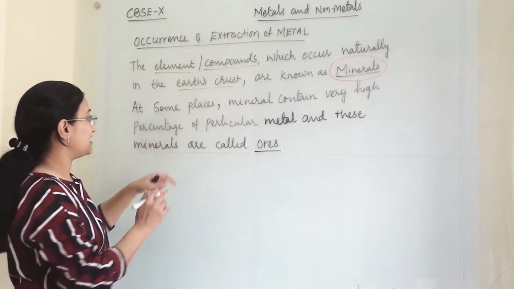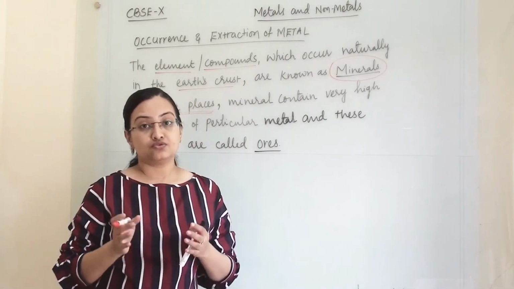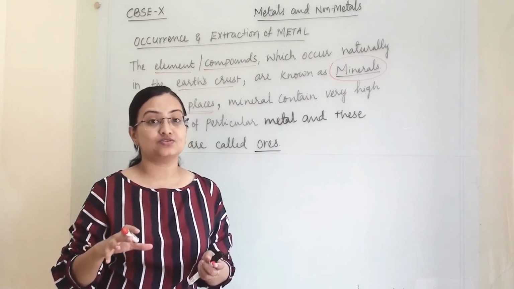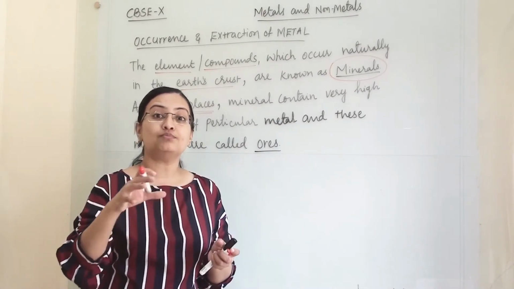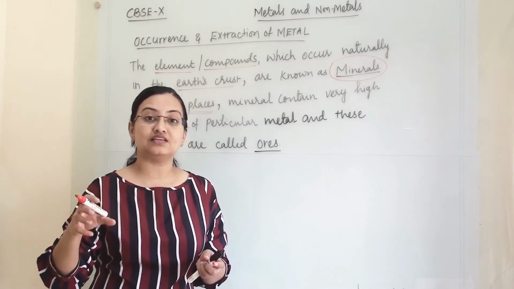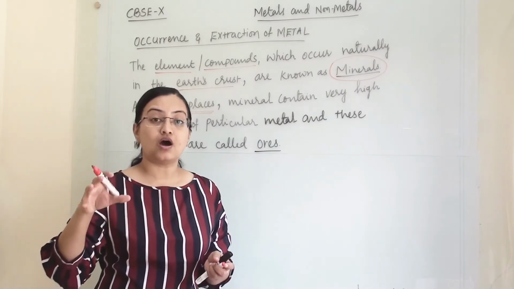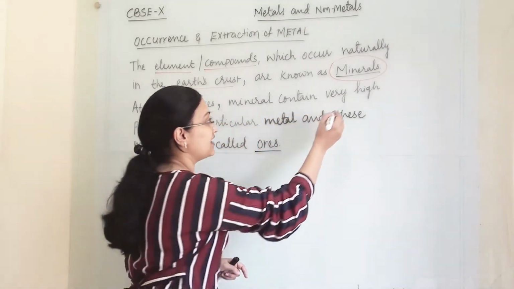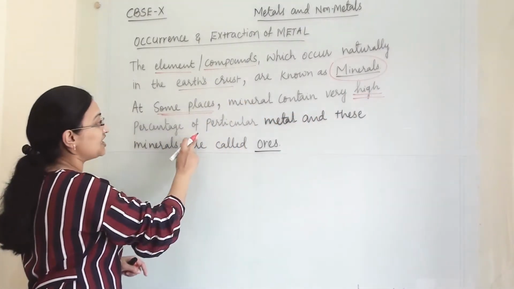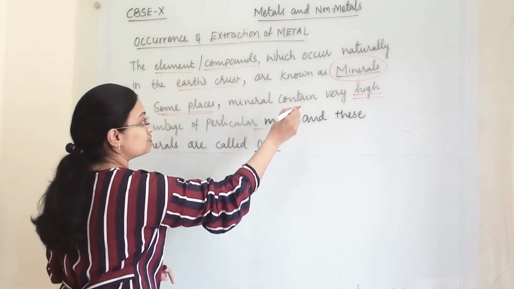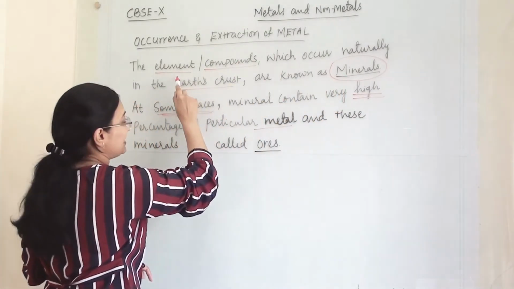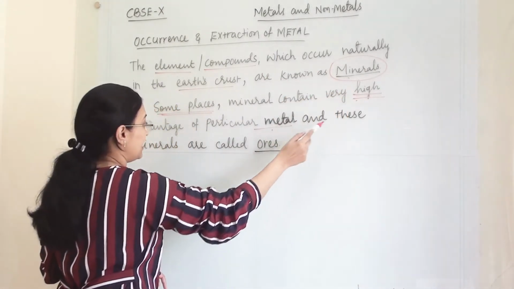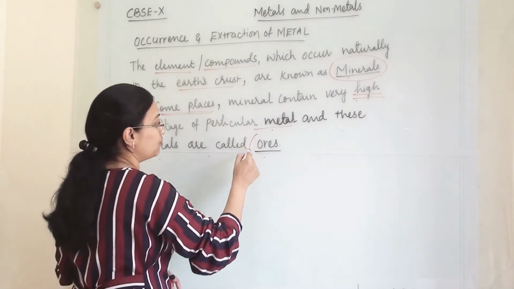Now, in social studies also we have studied that in India at some places there are mines of metals. So at some places you will see that a metal is in high amount. How is that possible? At some places the mineral contains a very high percentage of a particular metal. So any element will be there in the mineral in a very high percentage, and these minerals are called ores.